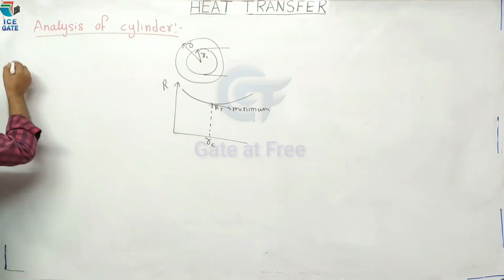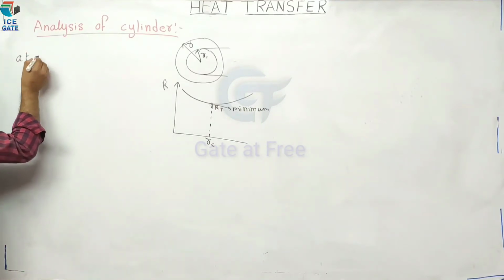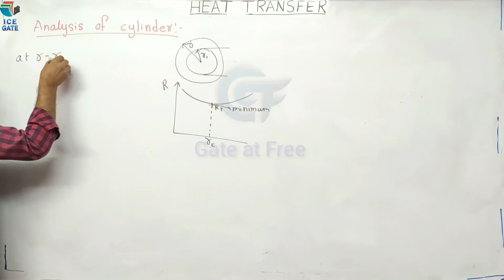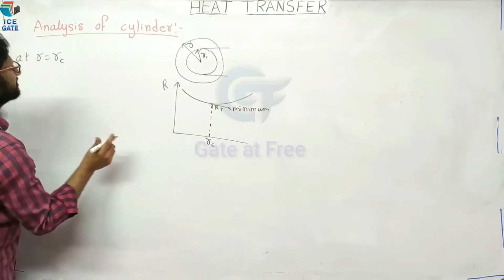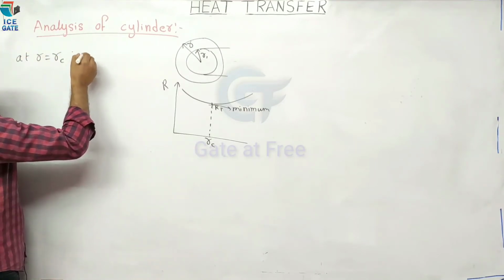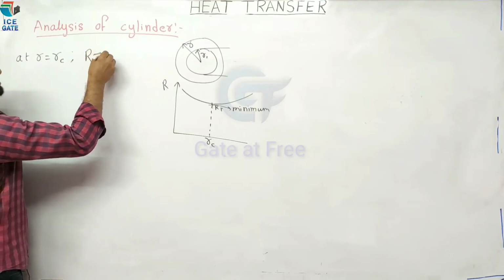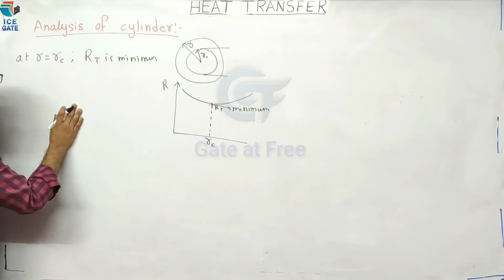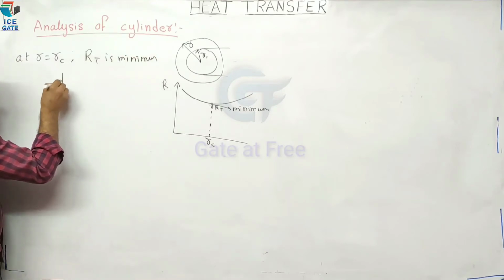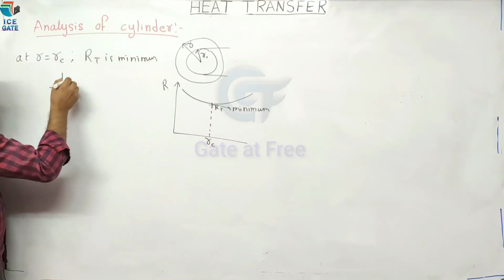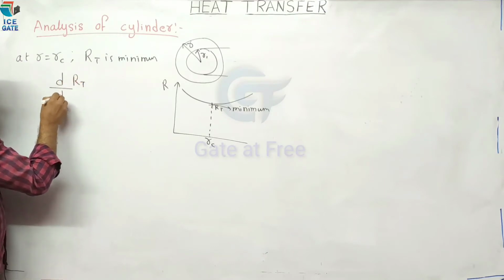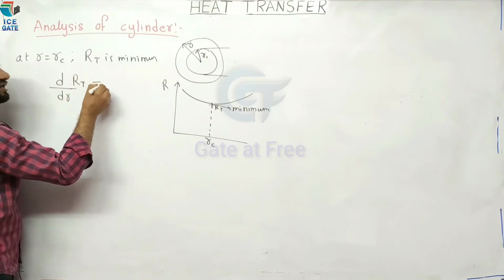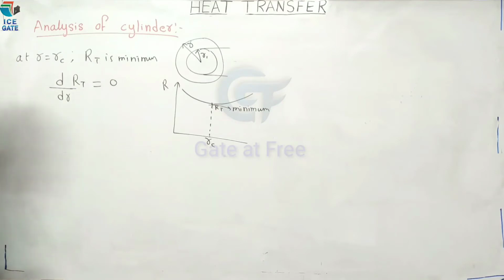Therefore, at R equal to RC, critical radius, total resistance is minimum. Okay, at R equal to RC, the differentiation of total resistance with respect to radius is equal to 0.